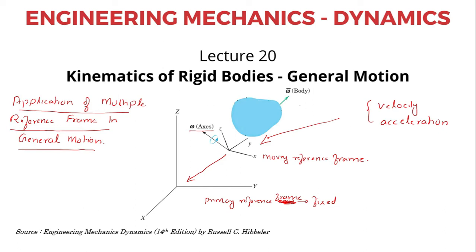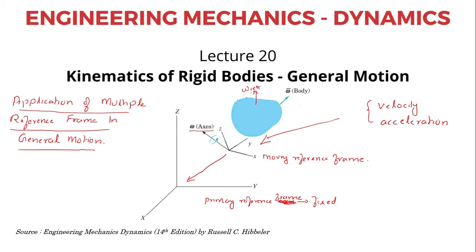Now suppose the body itself is undergoing some angular velocity, say omega relative, with respect to this moving axis small xyz. So this rigid body at an instant of time has an angular velocity omega relative with respect to this moving axis, small xyz.